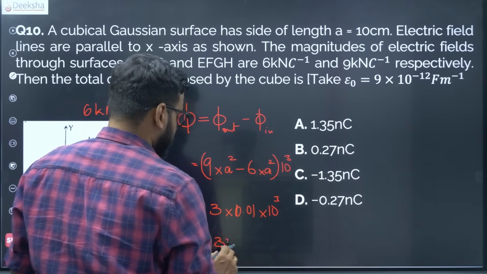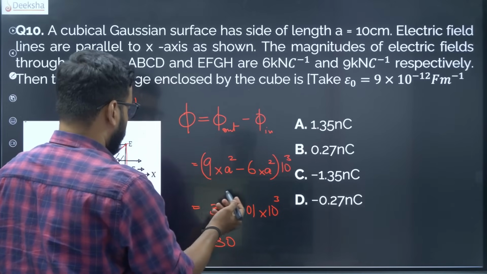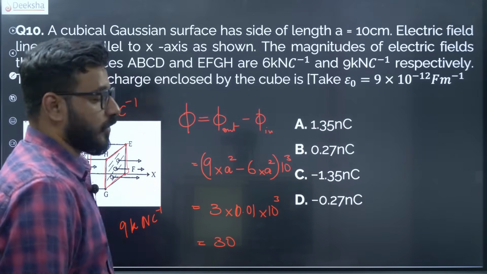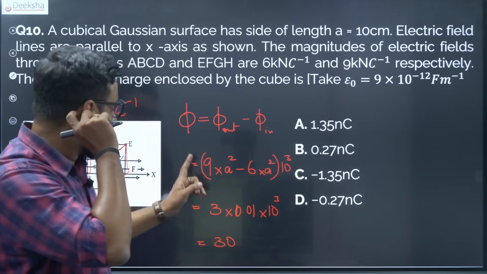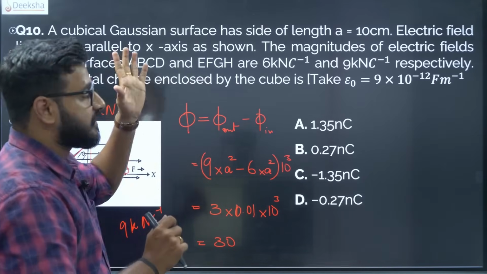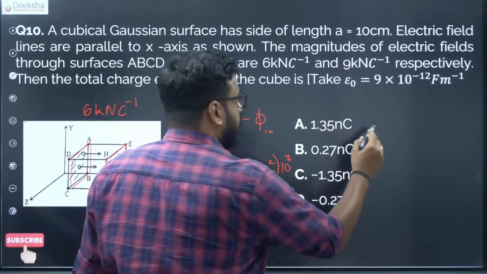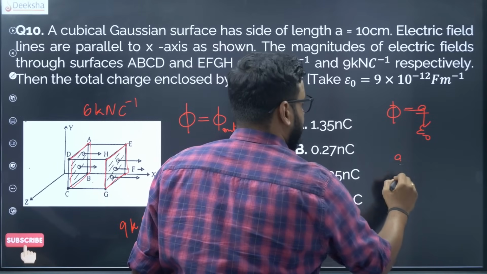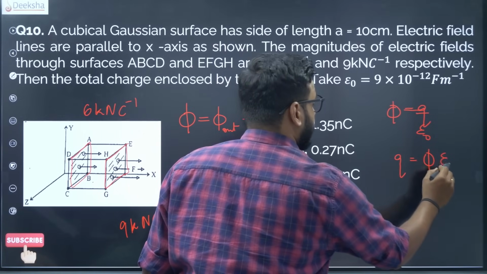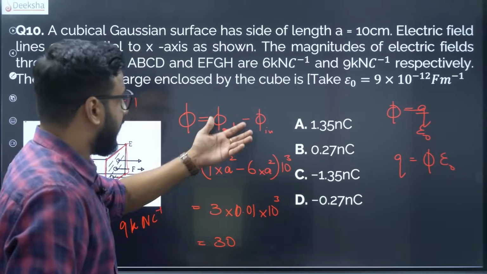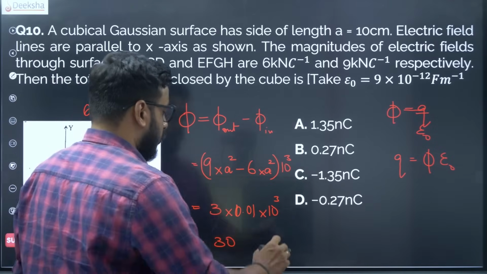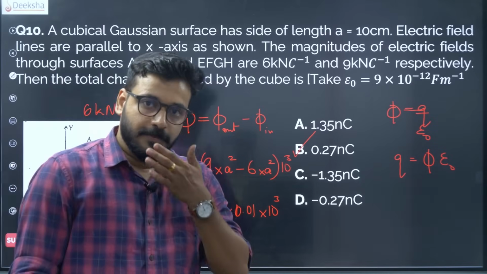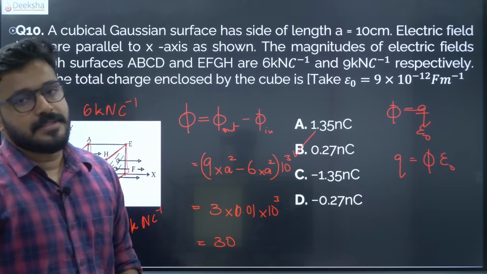So this is approximately 30 Web flux, which is electric field into area, so Newton per coulomb into meter square. That is the unit. Now what you want is the charge enclosed. According to Gauss law, flux is equal to Q by epsilon naught. So the charge is equal to flux into epsilon naught. Ultimately when you multiply this with epsilon naught as 9 into 10 to the power minus 12, you will get 0.27 nanocoulomb as the correct answer.